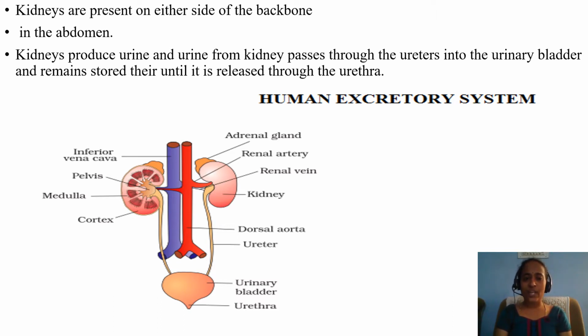What is the main function of the kidney? It produces urine. How? By filtering blood. The main function of the kidney is that it filters the blood, thereby producing the waste product, urine.